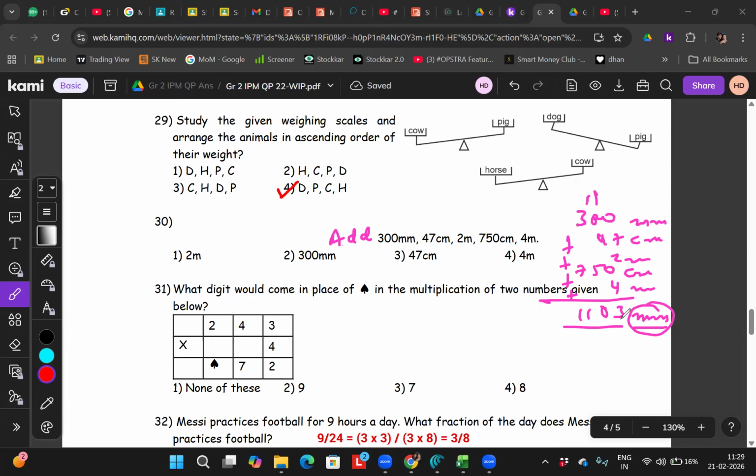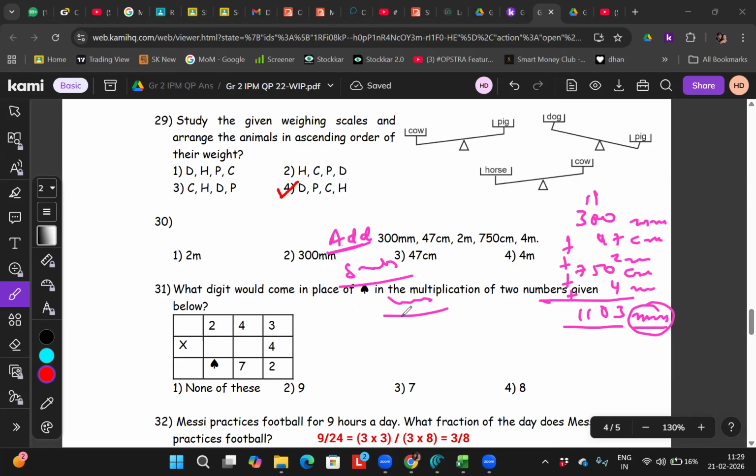I don't know. You told me to add. Hello, Ganishka, I don't know what you are doing. You are teaching me. I am not a teacher here, I am a student here. You all are teaching me. But we cannot add because it is centimeter plus meter plus millimeter. Now you understood? Now you got it? First thing, if you want to add, subtract or compare, what should you do? You should have the same unit. Correct?